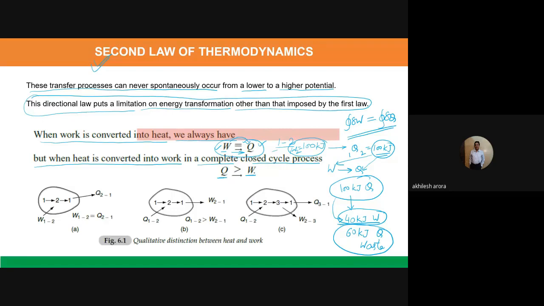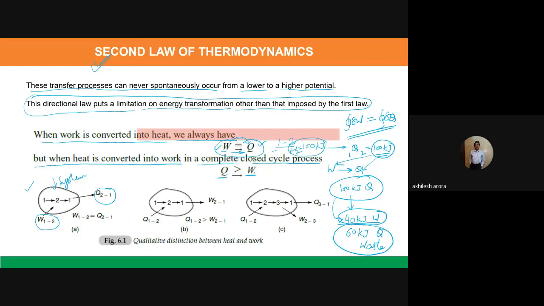This is also shown in this diagram, where we have a thermodynamic system, and we are supplying work during the process 1 to 2, and during the process from 2 to 1, the reverse process, the heat transfer is equal to q2 to 1.